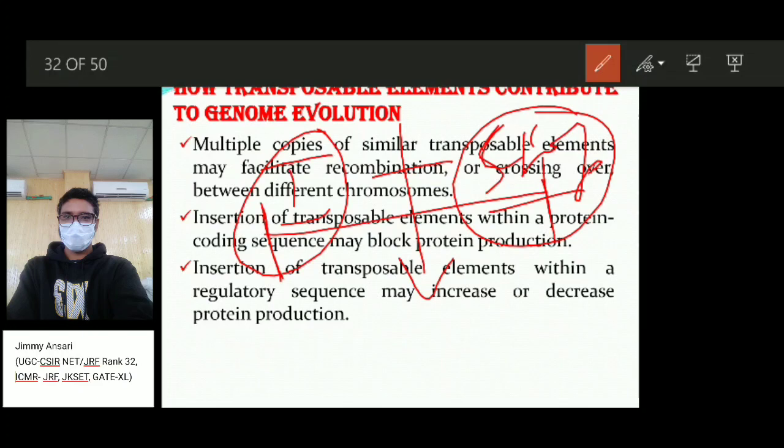So insertion of a transposable element will affect protein production, and it also affects the rate of protein production. It can increase the rate of protein production, and it can decrease the rate of protein production when these transposable elements are inserted into a regulatory site which regulates protein synthesis.